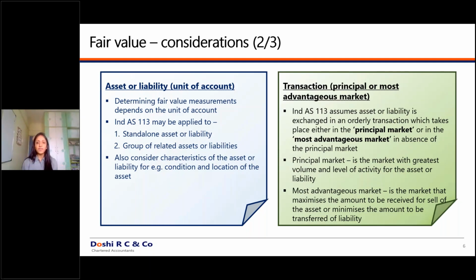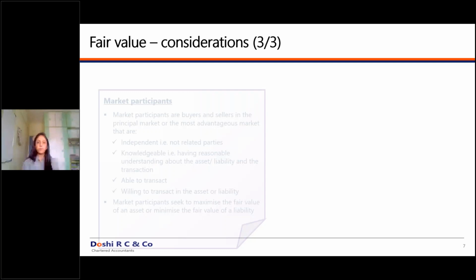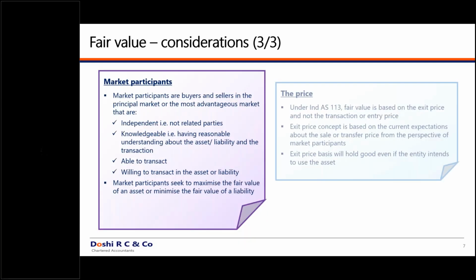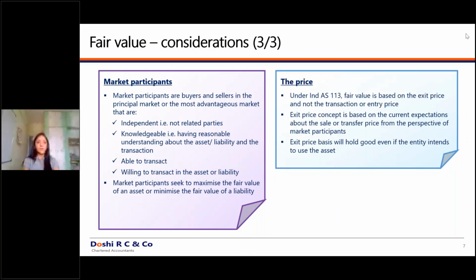So this is about the principal market and the most advantageous market. Moving ahead to the next point. What is a market participant and what is the price? We'll refer to that concept. Now, a market participant is a participant who has knowledge about the market. So market participants are the buyers and the sellers in the market, or in the most advantageous market.